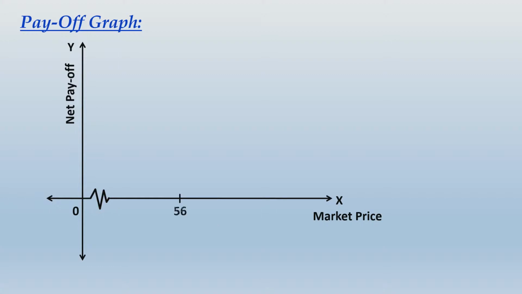Now, I will take 56 because 56 is the strike price, and another point that I plot is 64, which is basically the break even. Now you know why breaker is needed. You see, the gap between 56 and 64 is 8.